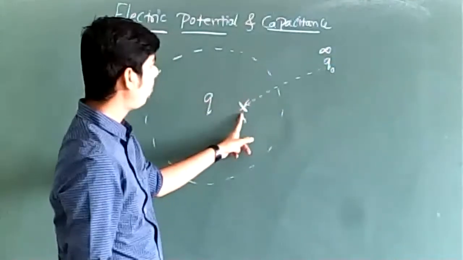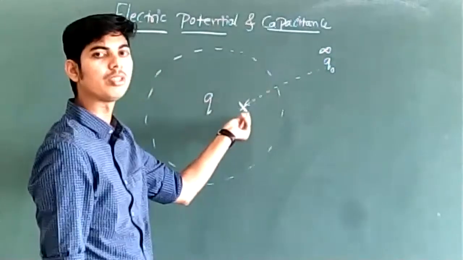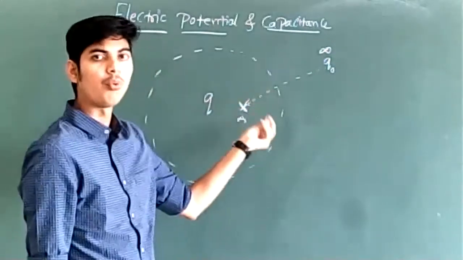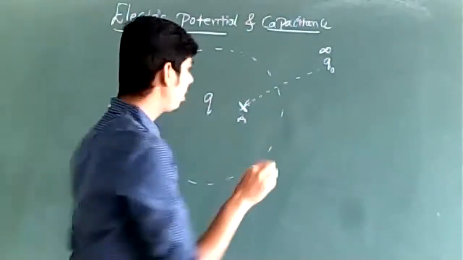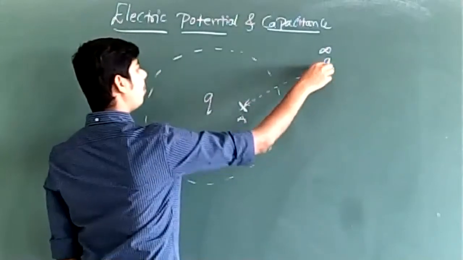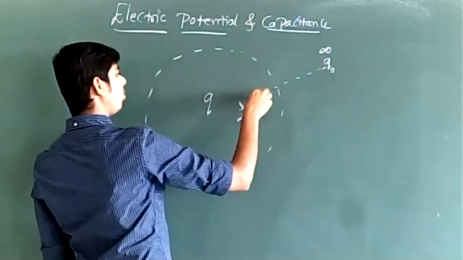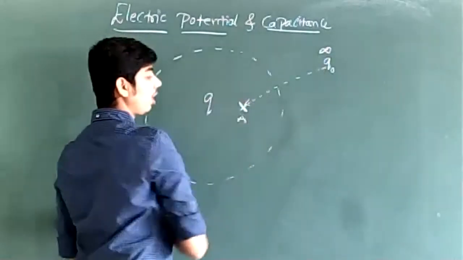To move a unit positive test charge to the point A, the work that you have to do is what we call electric potential. Electric potential at a point in the electric field is defined as the amount of work done in moving a unit positive test charge from infinity to given point in the electric field.